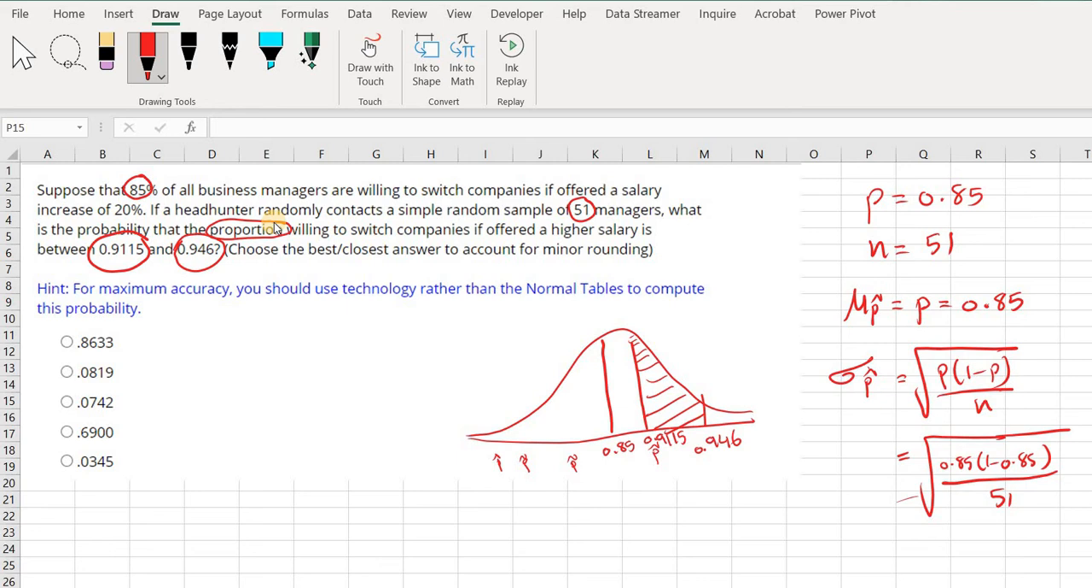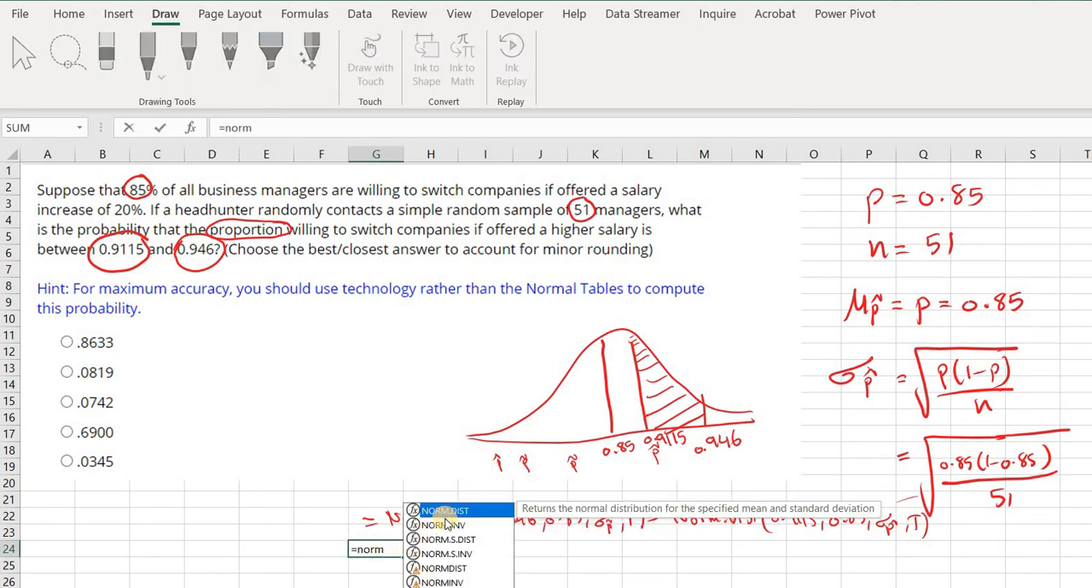I have the mean, I have the standard deviation, so I'm going to say norm dot distribution of the big number, which is 0.946, comma, the mean, comma, the standard deviation, comma, true, minus norm dot distribution of the small number 0.9115, comma, the mean 0.85, comma, the standard deviation, comma, true. If you compute this number, it's going to give you the answer, so I'm going to do that here.